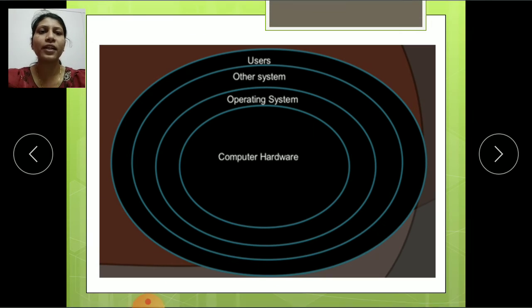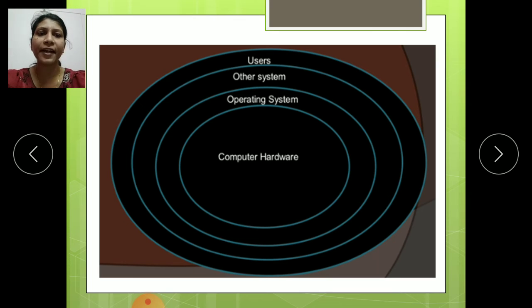Then the next one is the operating system. The operating system is the intermediator between the computer hardware and the computer software. It is the intermediator between these two, so the user can handle everything. So the operating system is the intermediator between the computer user and the computer hardware. This is the exact structure of the operating system.